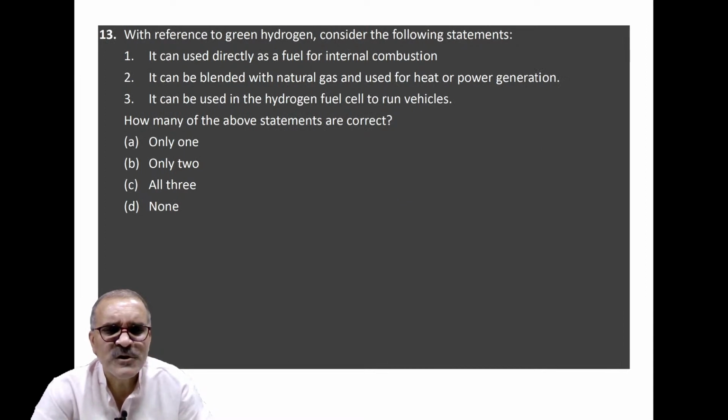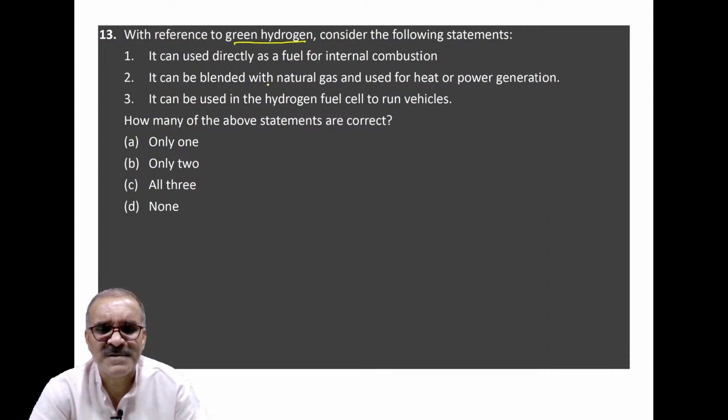With reference to green hydrogen, you might be thinking this question belongs to science. For me, this question doesn't belong to science. This question belongs basically to economics and the Indian economy. You are being given three statements. Green hydrogen can be used directly as fuel for internal combustion, correct?